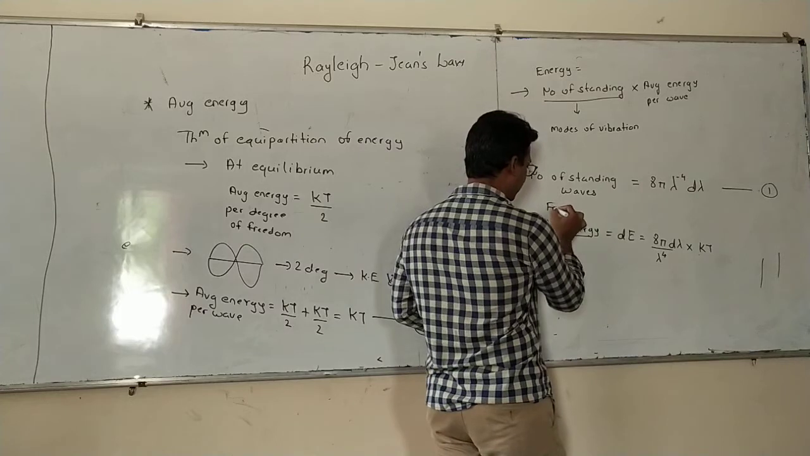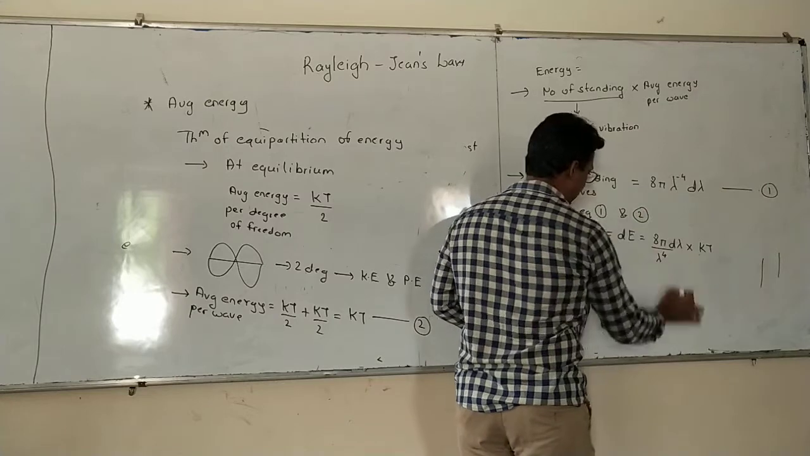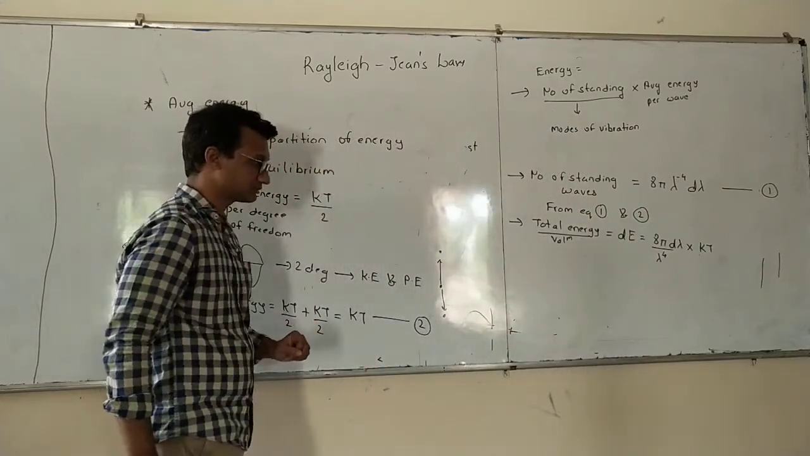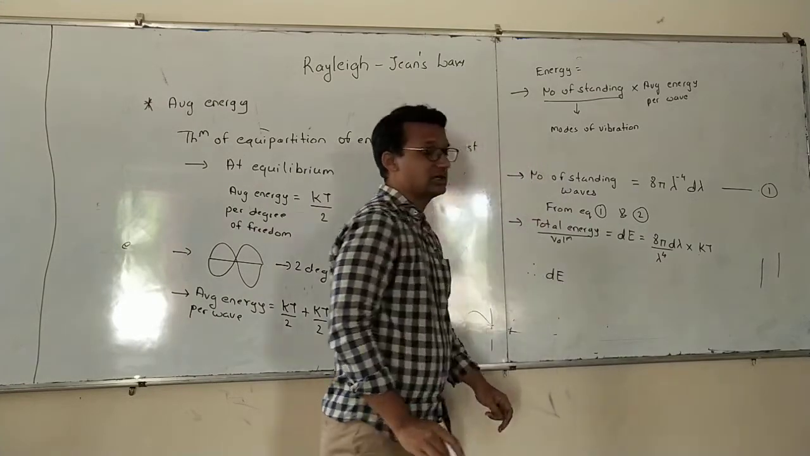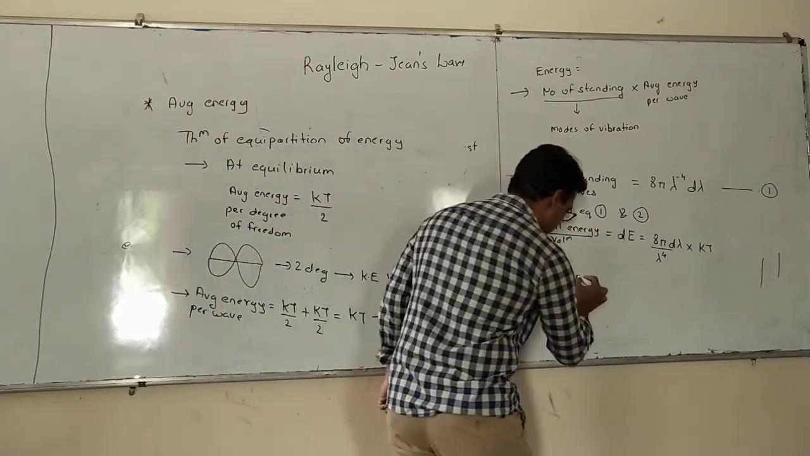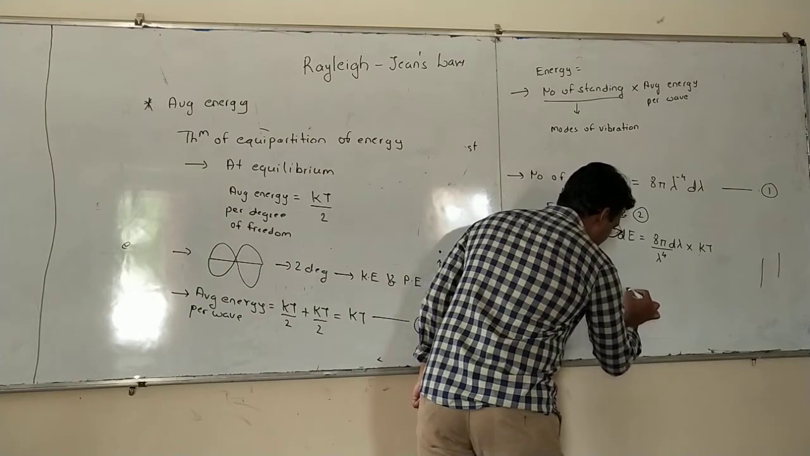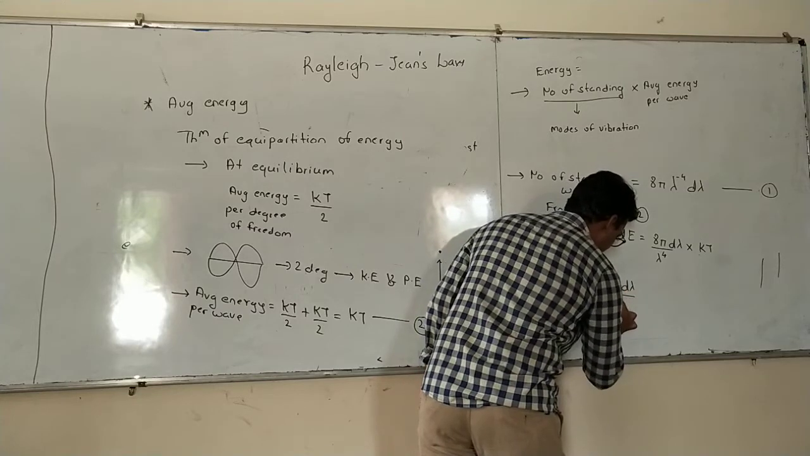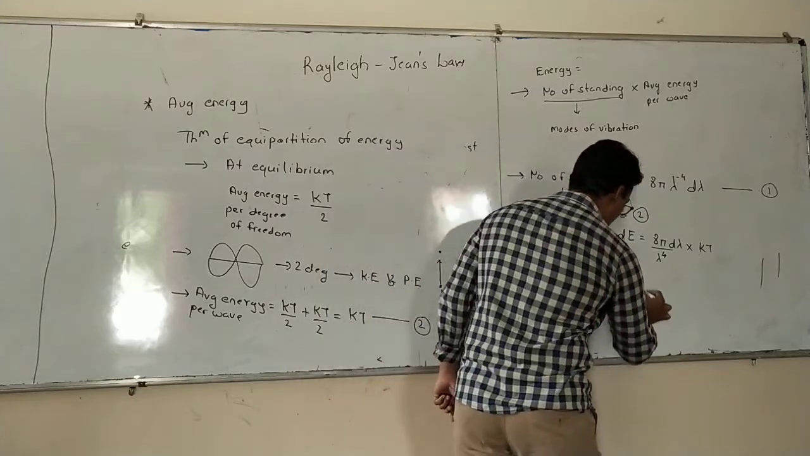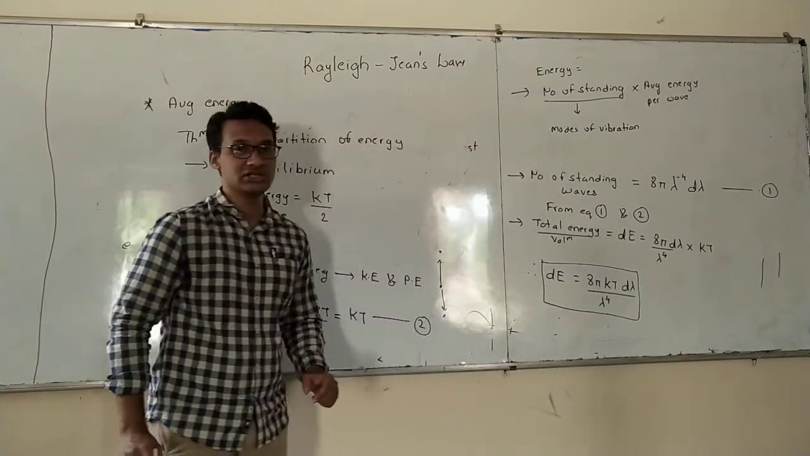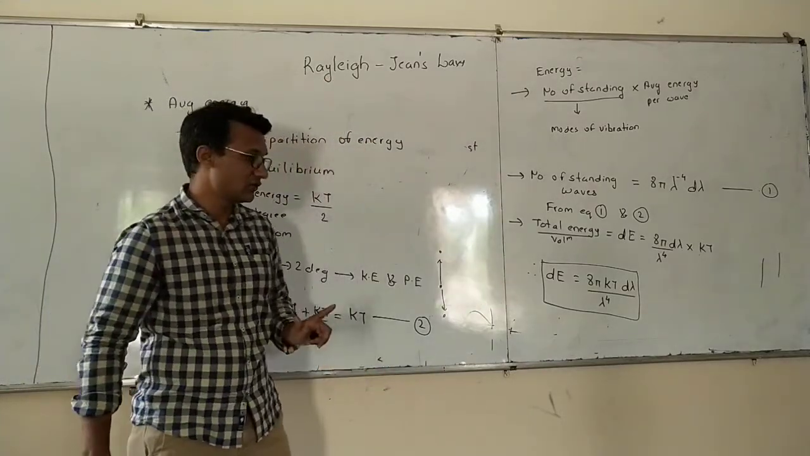This is from equation 1 and equation 2, and therefore dE, that is the total energy per unit volume, will be equal to 8 pi kT d lambda, the whole divided by lambda raised to 4. So this is the equation, or this is Rayleigh and Jeans law. By using Rayleigh and Jeans law, this was the equation that was derived.